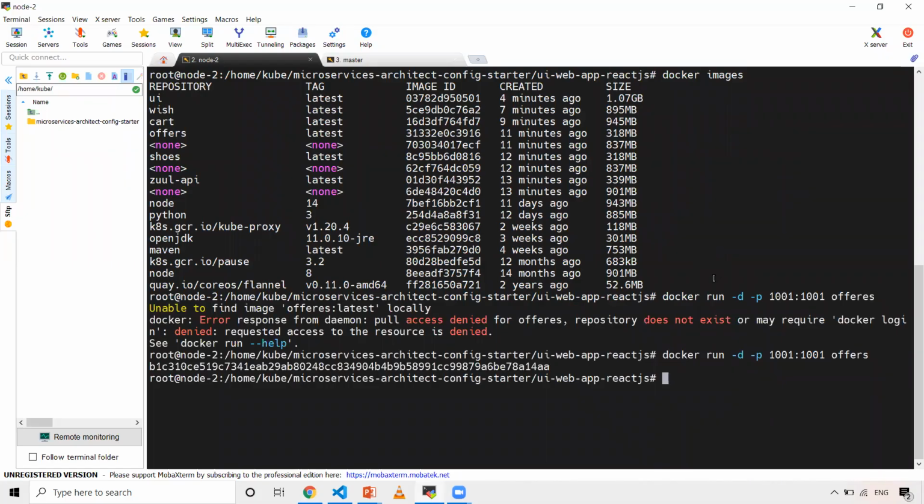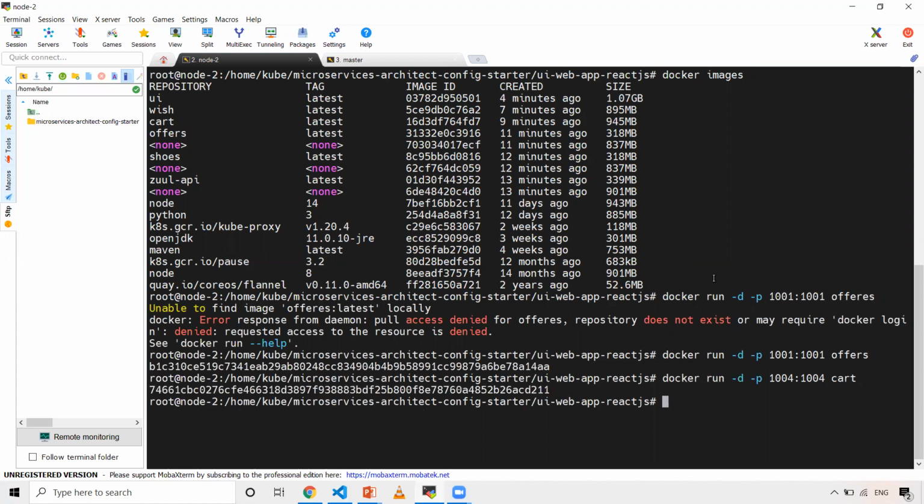The cart application should run on 1004. Docker run -d -p, and then the port 1004:1004, and then the image name is cart. And let me deploy it. For the wishlist, docker run -d and -p. It should run on 1003, and then my image name is wish.